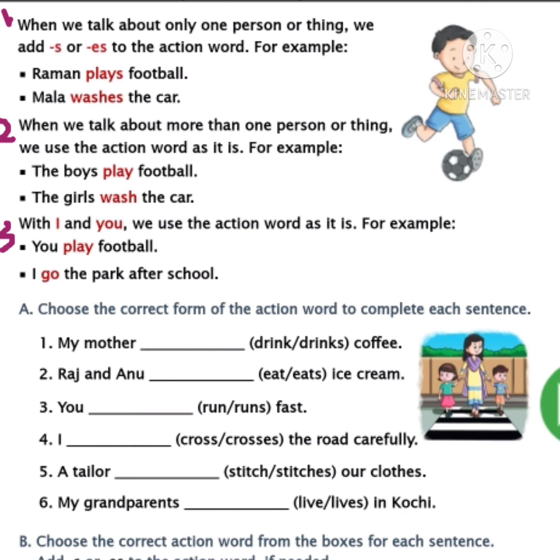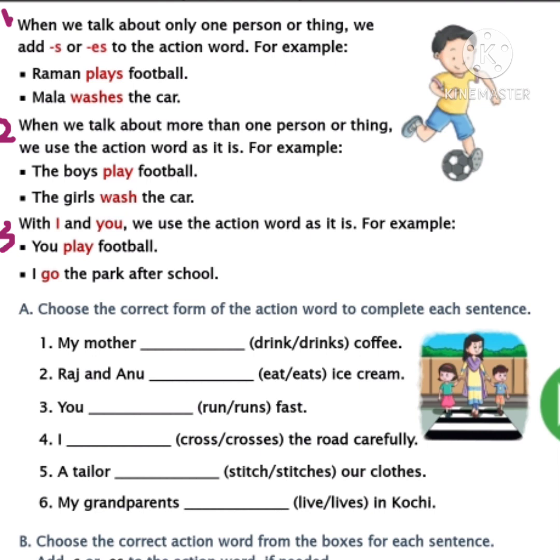Now see the third rule. This is also very easy. Now I am reading the sentence which is near number 3. Put your finger and listen, children. With I and you, we use the action word as it is. So when we are talking about I and you, though they are singular, you must remember that you need to use the action word as it is.